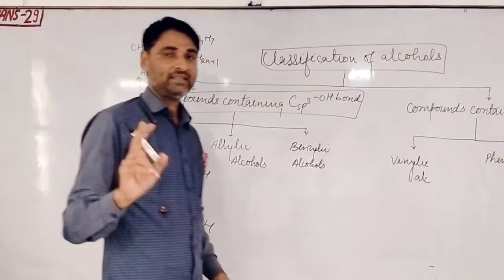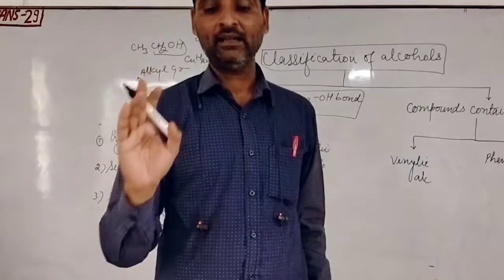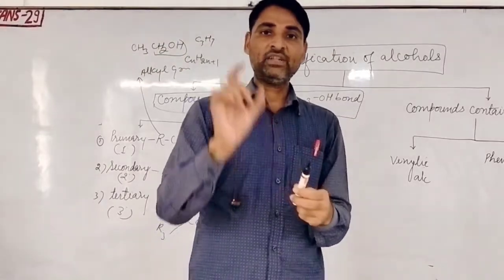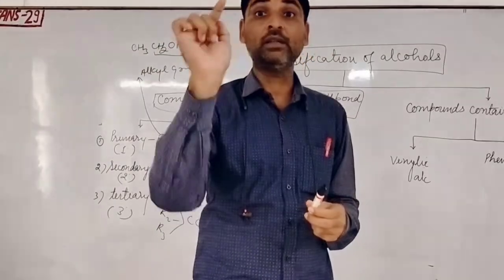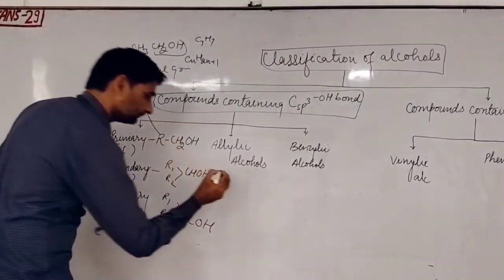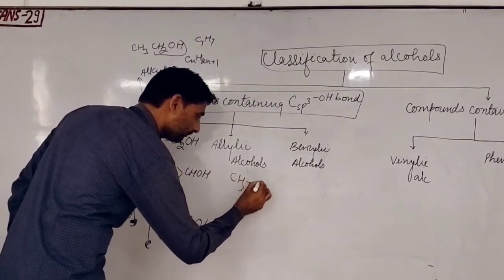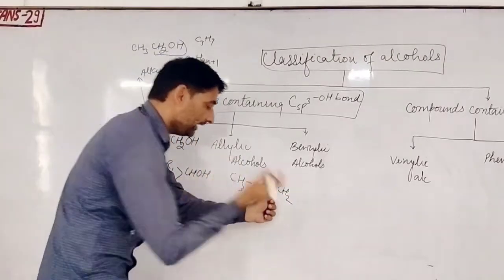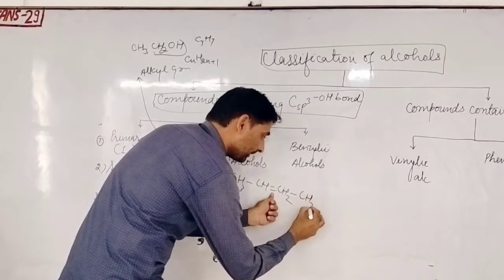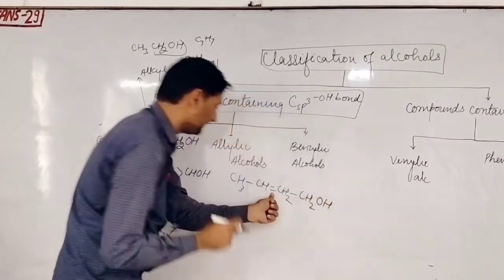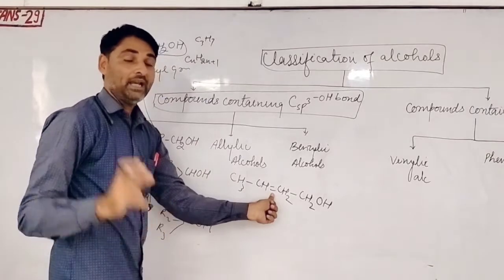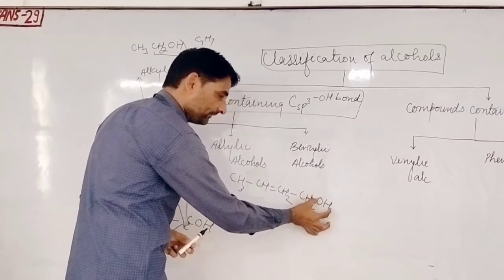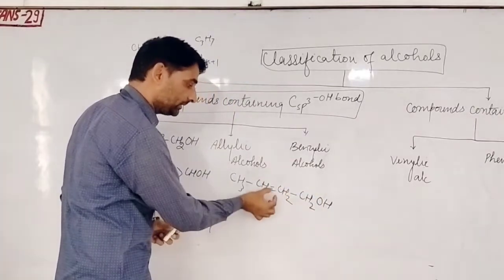And the second classification, that is the allylic. All of you understand? The allylic, listen carefully. Allylic means the compound which contains the OH group after the double bond. Suppose that, listen, we write here the compound CH3, CH, double bond CH2. Here the double bond. If after the double bond any carbon is there and the OH is attached, this is the allylic alcohol. Allylic means the OH group joined to the carbon just adjacent to the double bond.